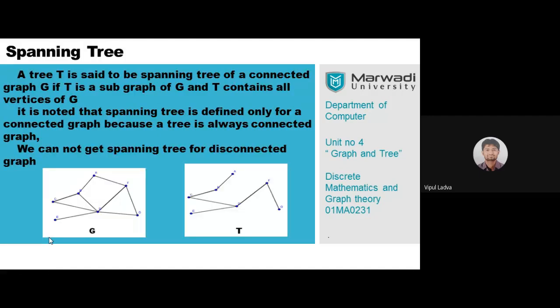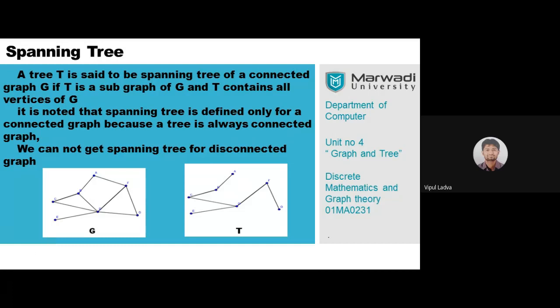How many edges are there in the graph G? Just count the number of edges in graph G. You may reply on the chat box, those who are attending online. I'm interacting with the offline students, but I am accessing the chat box even. So you may reply on the chat box.